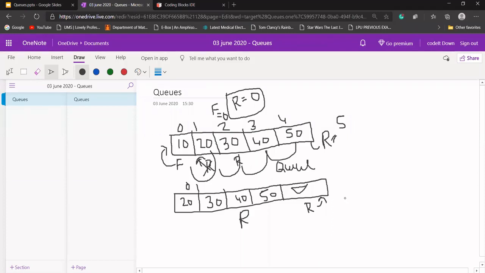No, Ashish, we are saying that it's an index, but when r will be equal to 5, we will not access that value. We'll just check if r is equal to 5. What it means is that the queue is already full. We will not perform any operation, means we will not access this index in our array.